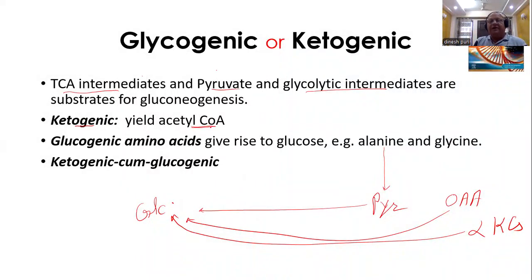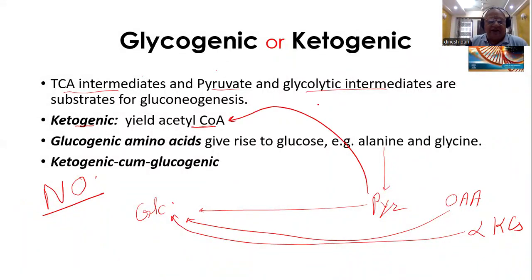Now, a question may be asked that acetyl coenzyme A can also be converted to glucose, but the answer is no. And it is capital NO, no. Acetyl coenzyme A is not a substrate for gluconeogenesis because the reaction pyruvate to acetyl coenzyme A is irreversible. The opposite reaction cannot take place. So therefore, these amino acids are not, capital NOT, not glucogenic.